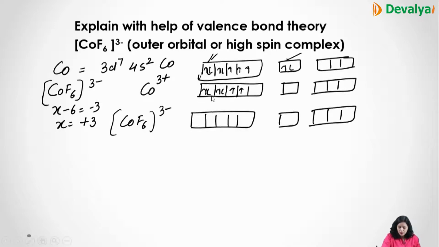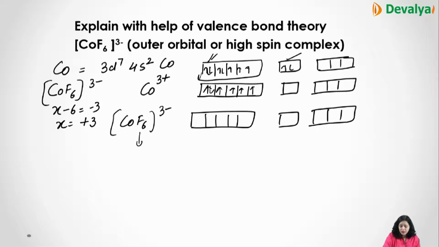So this comes out to be a single electron. This becomes single and this is single, 2 and 1 electron moves from here. So this becomes 2 from here, 1 from here. So this becomes this kind of structure.